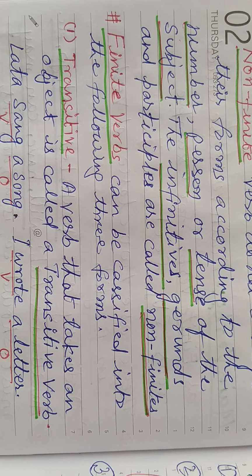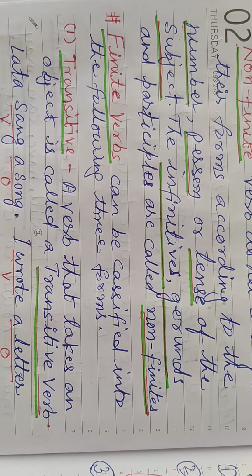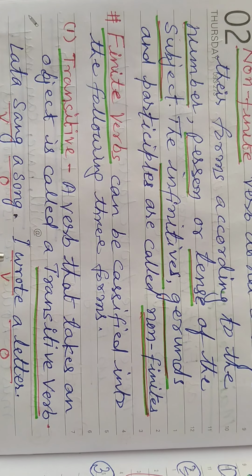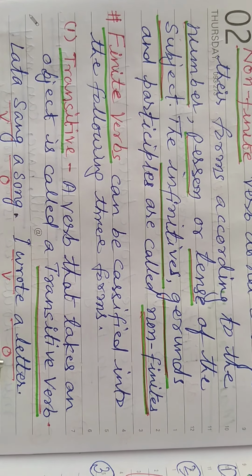So this is called a transitive verb. A verb that takes an object is called a transitive verb. So if in any sentence there is a subject, verb and object, this way we can recognize it. Second example, "I wrote a letter." Wrote is the verb and a letter is the object.